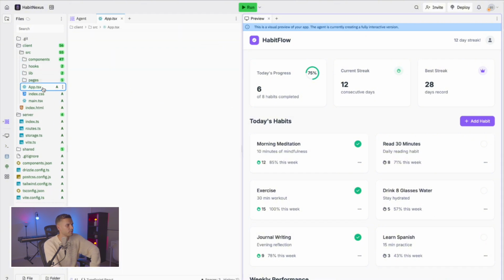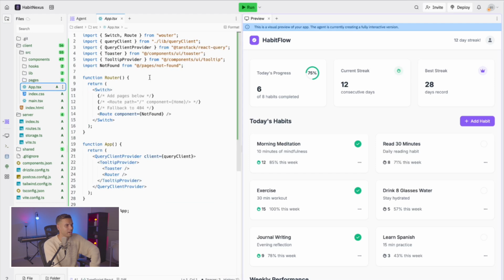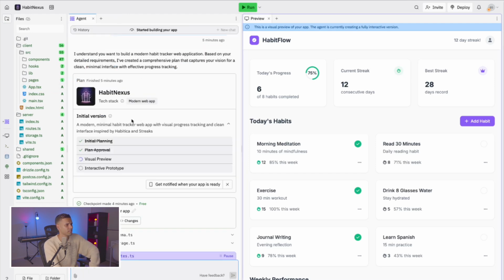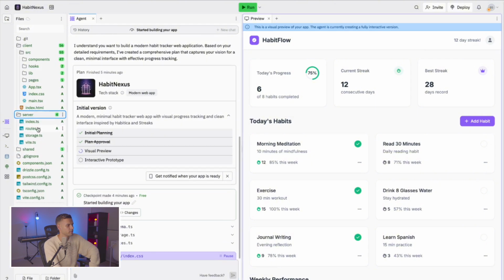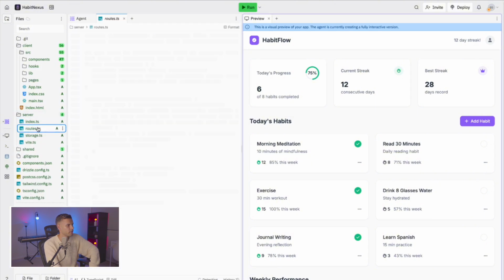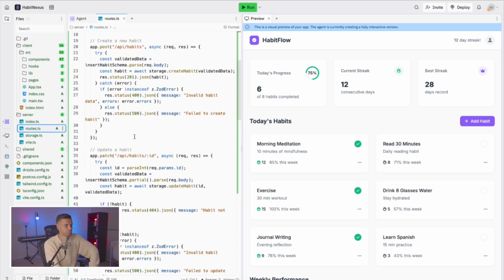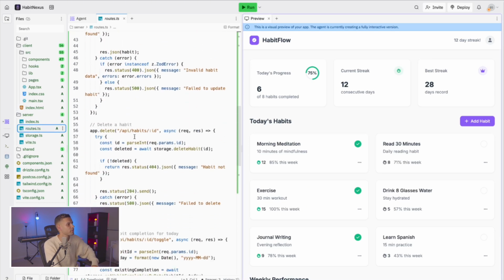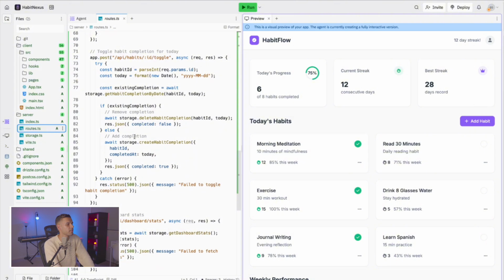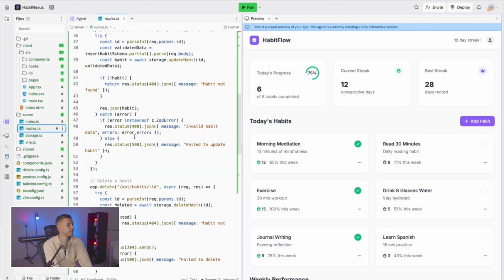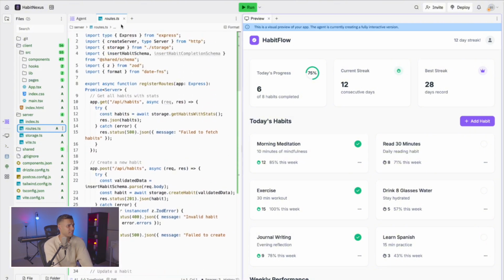Pages. Right, it's gone with React. Great. That's what I would have done. What do we got? The server. Express. Probably not my first choice, but a great choice nonetheless. Again, can't fault it at a glance.